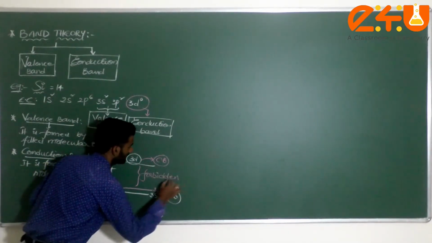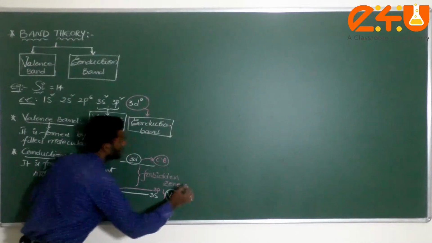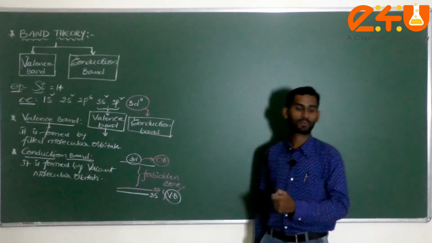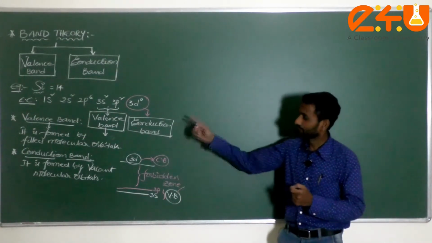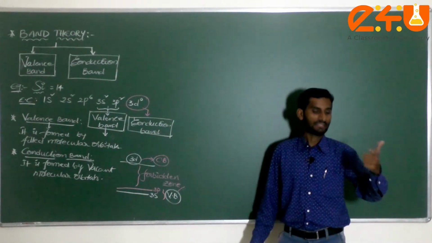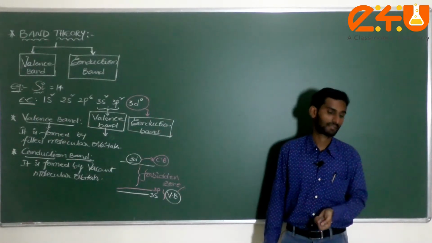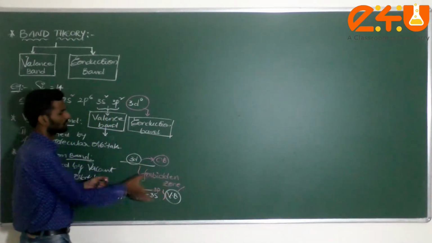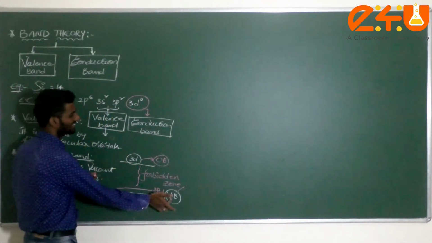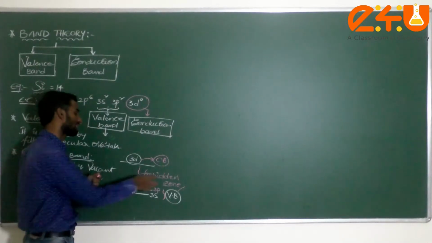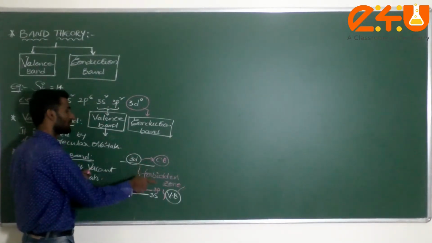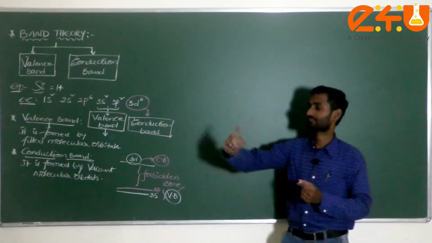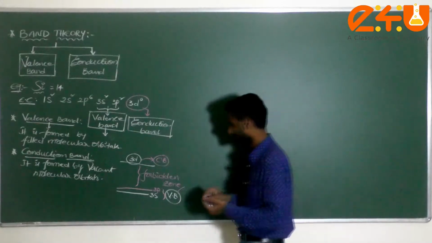It is called a forbidden zone. Due to the presence of this forbidden zone, it is responsible for the conduction in conductors, insulators and semiconductors. What is the forbidden zone? The energy gap between the valence band and the conduction band is called the forbidden zone. We have to check the conduction in conductors, insulators and semiconductors.